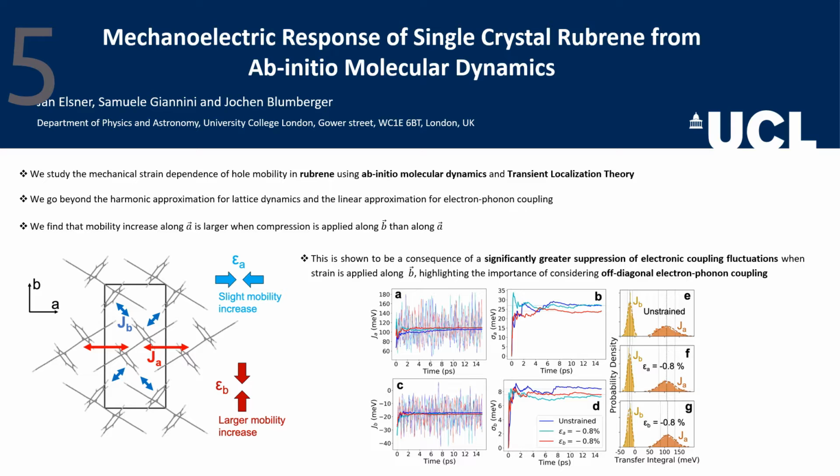ultimately we find that compression causes an increase in mobility, and that the increase in mobility is larger when compression is applied along the direction perpendicular to the high mobility axis. So this is a consequence of a significantly greater suppression of electronic coupling fluctuations when strain is applied along this direction, highlighting the importance of considering off-diagonal electron-phonon coupling in these problems. I look forward to talking to you during the poster session.